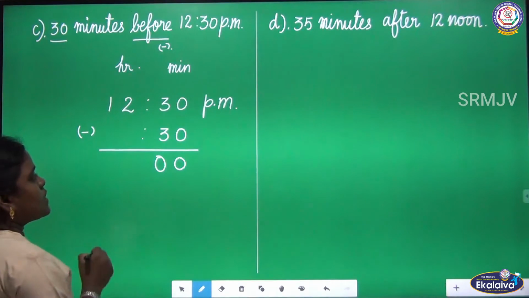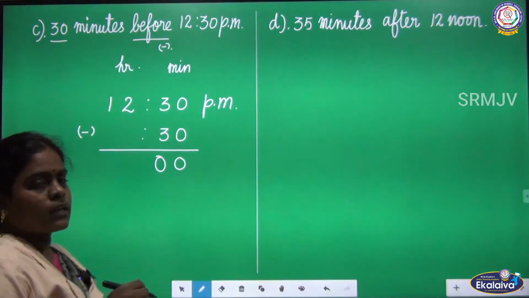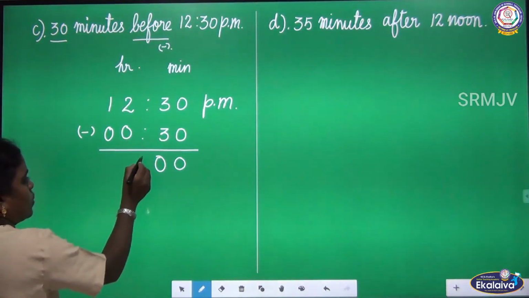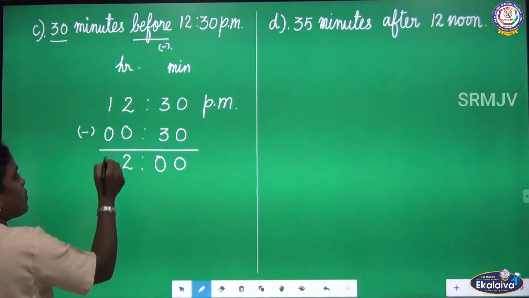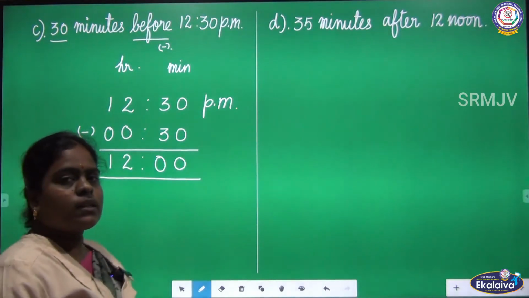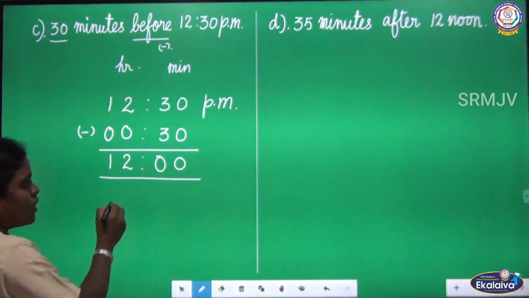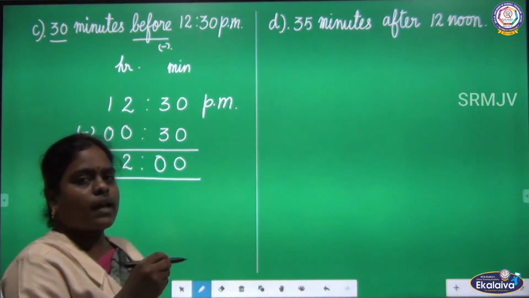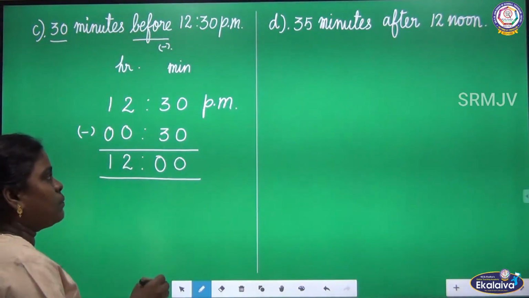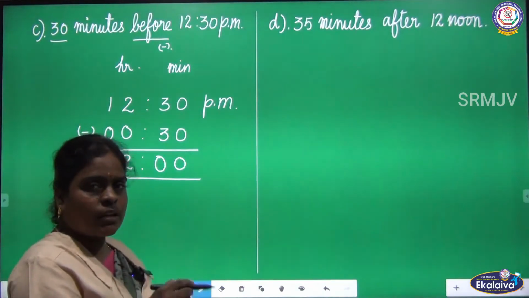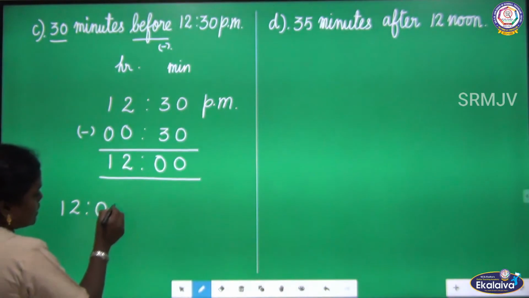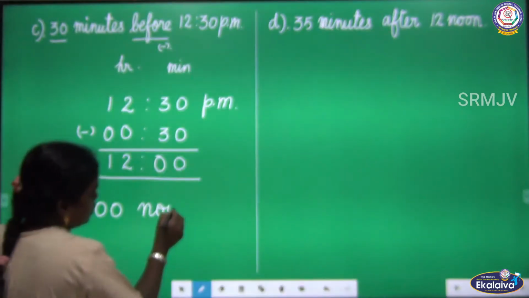And here look at the second time. There is no hour column, so we are going to write 0. 2 minus 0, it is 2, and 1 minus 0, 1. So 30 minutes before 12:30 p.m. is 12. We want to mention the period, right? If you get 12 o'clock exactly, you have to mention noon. It is 12 noon. So the answer is 12 noon.